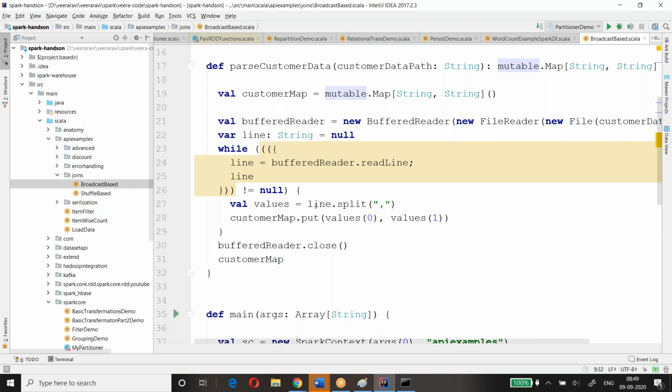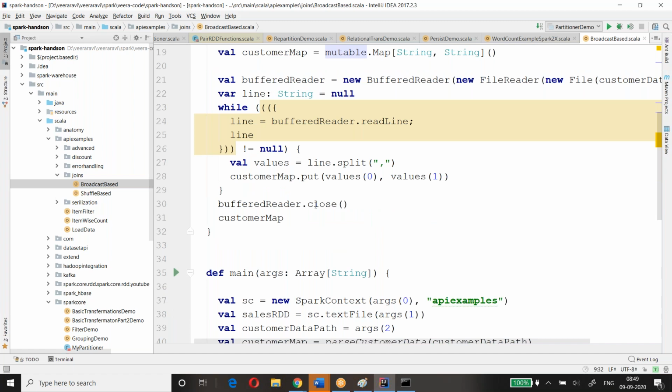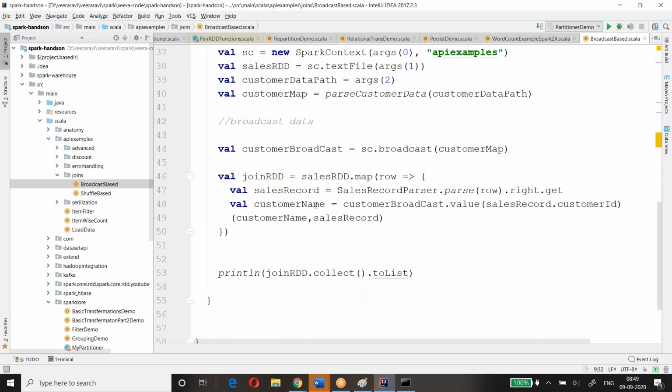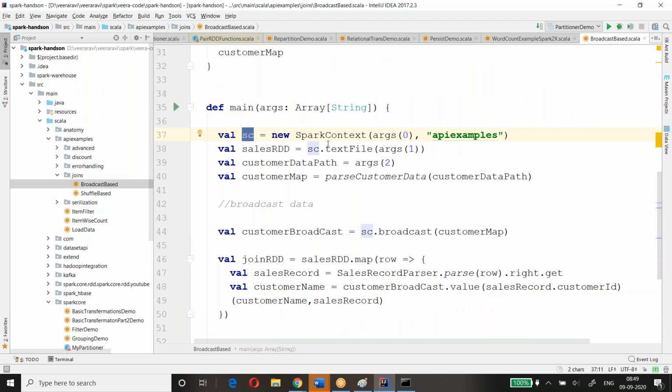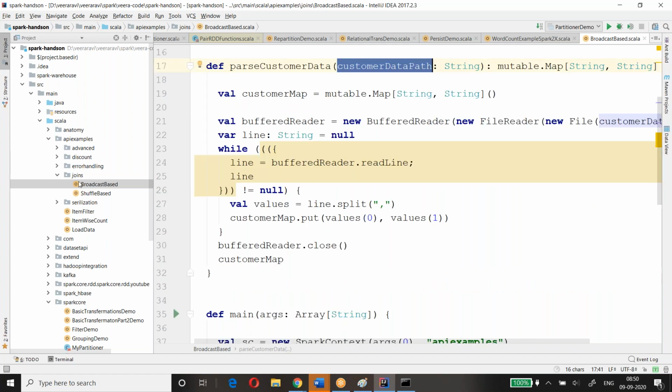This is how we are doing a simple join here, but still I'll show it in the simplest way. So here, this was Spark 1.x. I created a Spark configuration and passed it to create a Spark context, then I'm reading the data. I created sales data and customer data, then parsing the customer data. Here we're creating a map. So let me put it in the simplest way, instead of this difficult way.